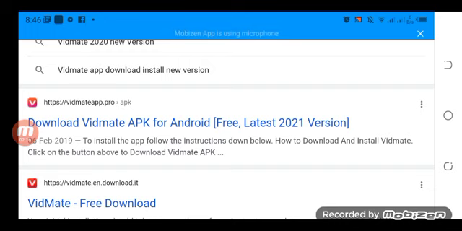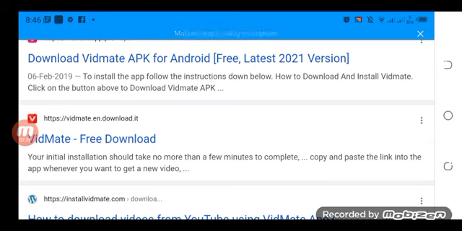Download Vidmate APK for Android, free latest 2020 first version. To install the app, follow the instructions down below. How to download and install Vidmate. Click on the button above to download Vidmate APK. Your initial installation should take no more than a few minutes to complete. Copy and paste the link into the app whenever you want to get a new video.